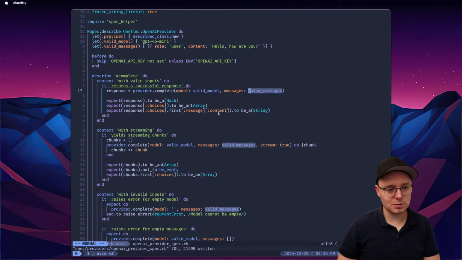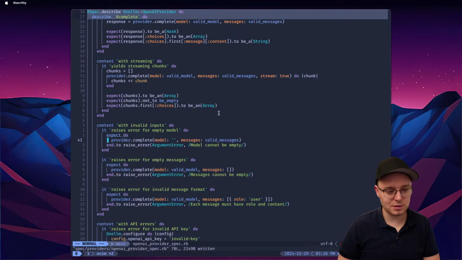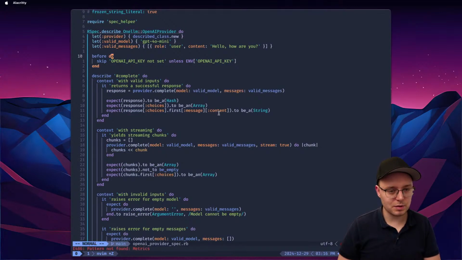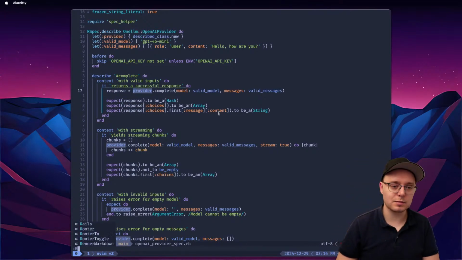So valid model, valid messages. So we have this. Valid model before already. Okay. Yield streaming chunks to be an array, not to be empty. First choices was valid, invalid inputs. And then we're giving empty model, valid messages. So when we're initializing the provider, are we using our provider? Oh, okay, so like that. I see.